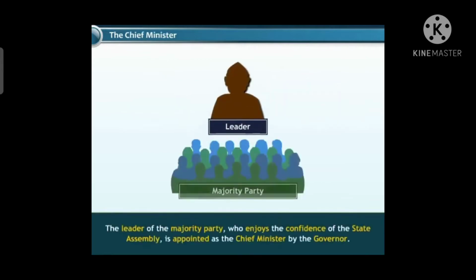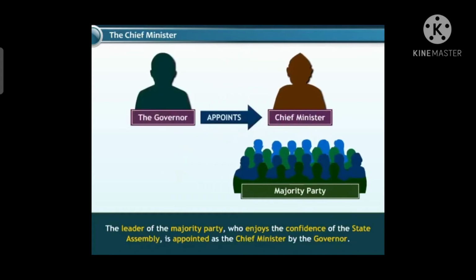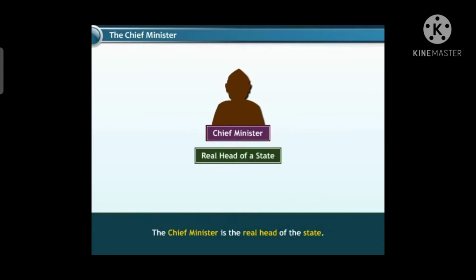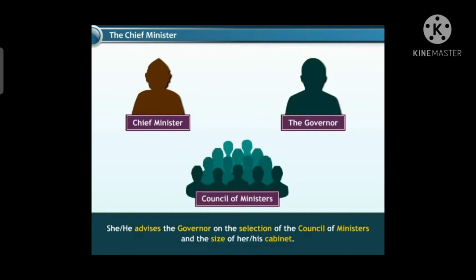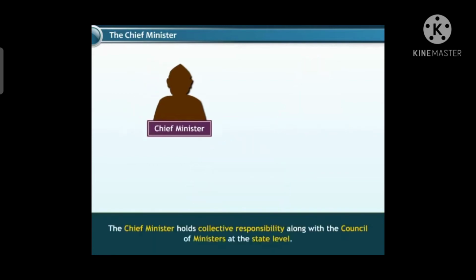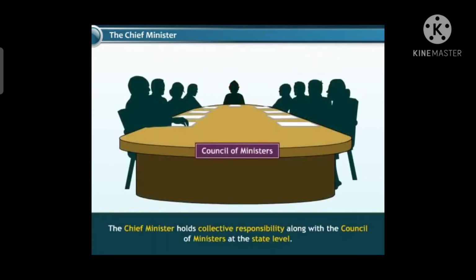The leader of the majority party, who enjoys the confidence of the state assembly, is appointed as the chief minister by the governor. The chief minister is the real head of the state. She or he advises the governor on the selection of the council of ministers and the size of her or his cabinet. The chief minister holds collective responsibility along with the council of ministers at the state level.